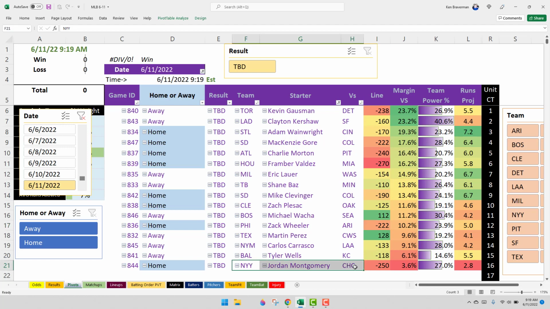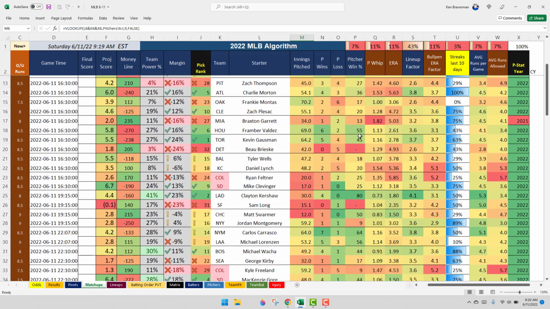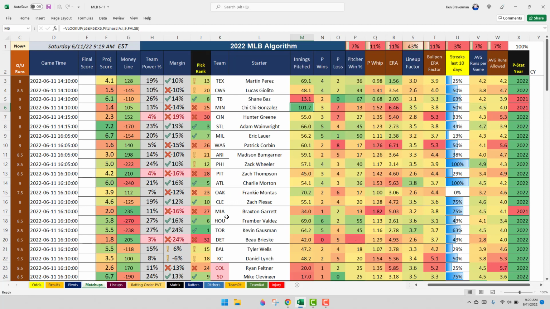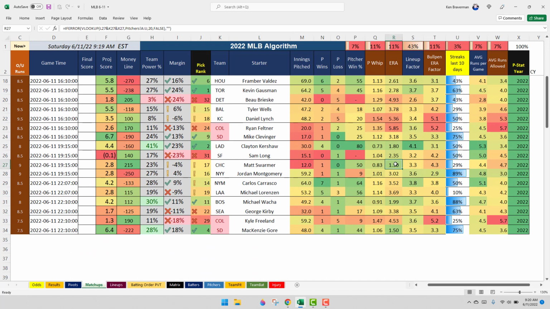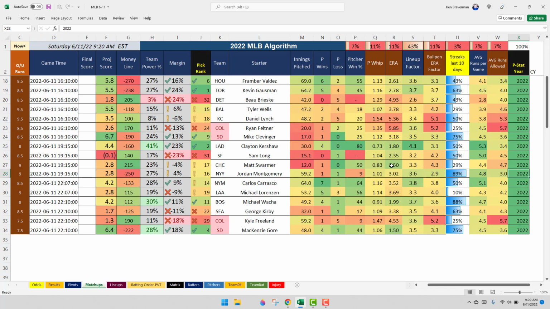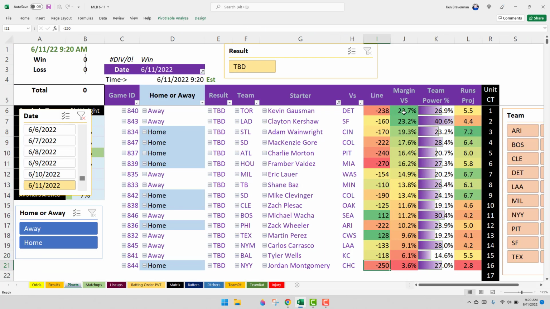Then way down here, you've got Yankees at minus 250 over the Cubs. That's because of the pitching matchup. Is it Schwarber? Not Schwarber, but a different S name on the Cubs. Whenever I can find that game somewhere. Where is that game? Right here. So yeah, really low ERA, but only 12 innings pitched. Swarmer, right? And I don't have previous stats. I think we might have AAA stats for him. No, we don't. So that's a little interesting there with that super low ERA and 12 innings pitched. So that's screwing up that game's projection. But other than that, you can see that all these teams are above 10%.